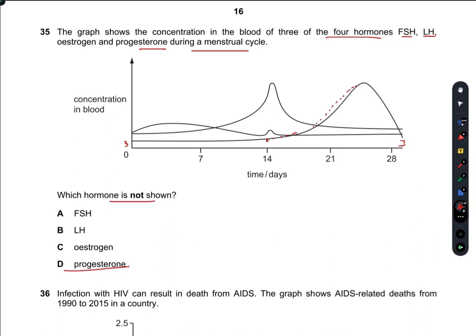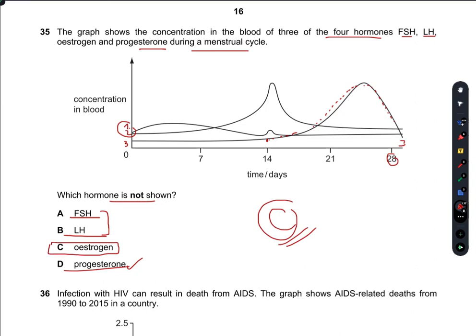After the 14th day, its concentration rises, and then it ends on the 28th day, approximately the 29th day. Sorry, the progesterone hormone is already present. Similarly, the follicle stimulating hormone and luteinizing hormone are also present. This also shows the trend of FSH and LH secretion rate in the blood, whereas estrogen is missing here. Estrogen's trend is not being shown in this graph.